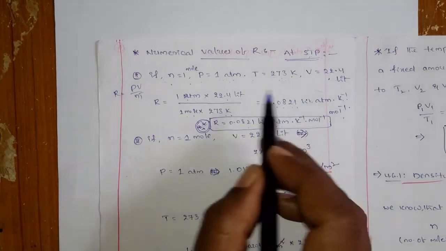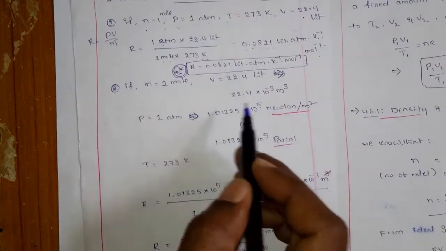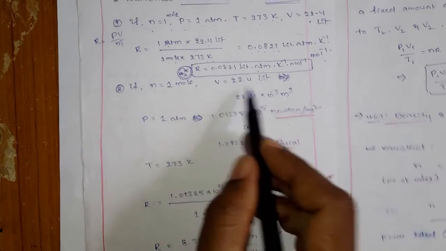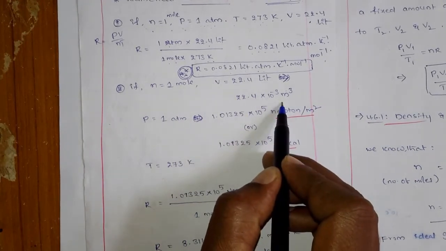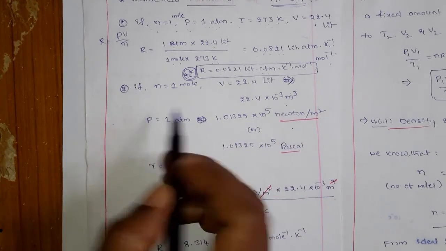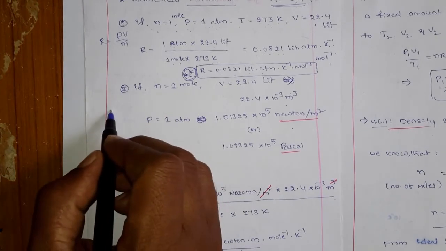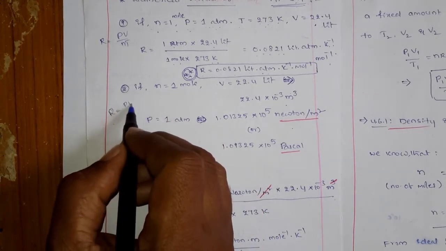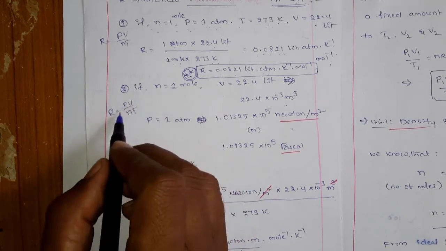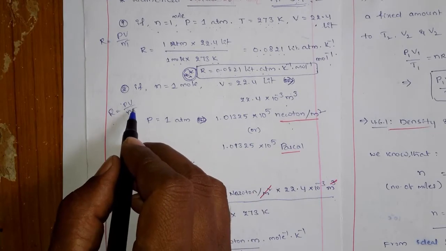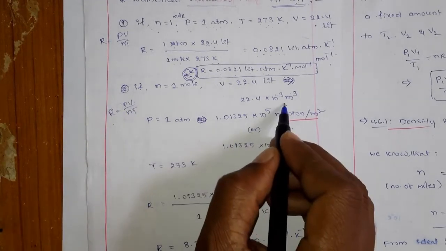Suppose the P value is given in Newton per meter square and the V value is given in meter cube. Then what is the R value? To find the R value, you have to take R equal to PV by NT. Here you have to substitute P in Newton per meter square, and V in meter cubes.